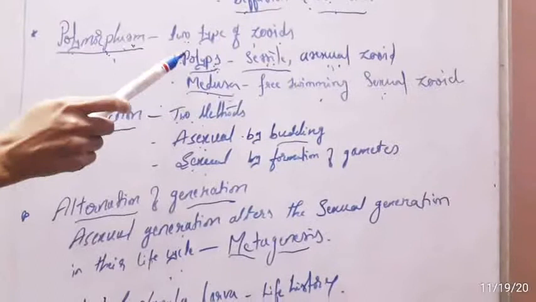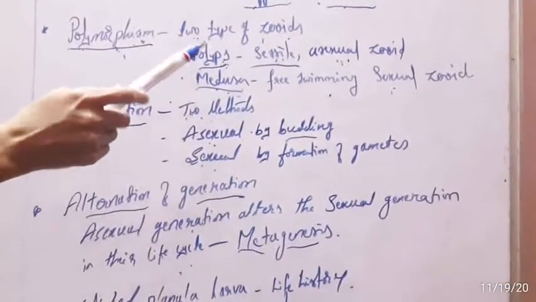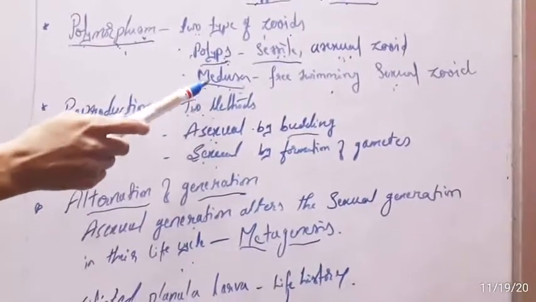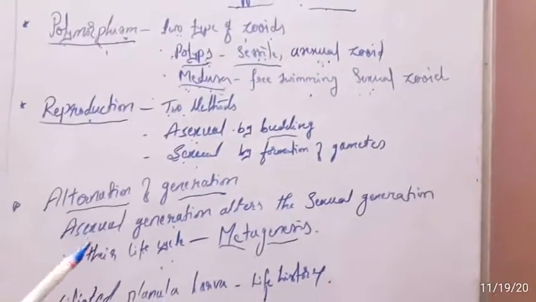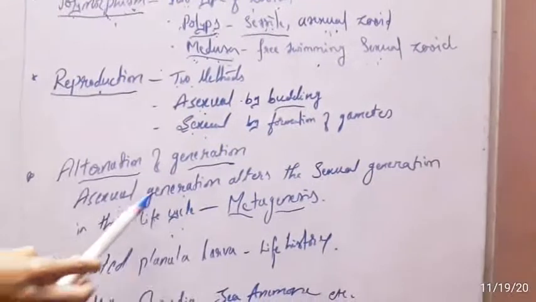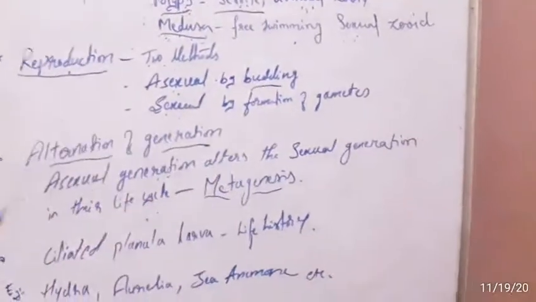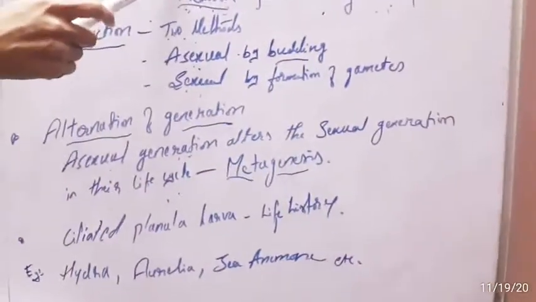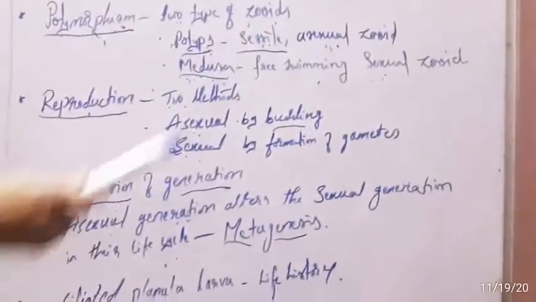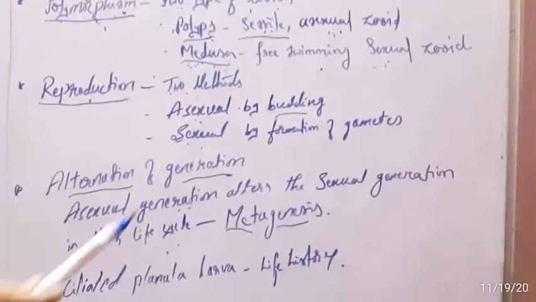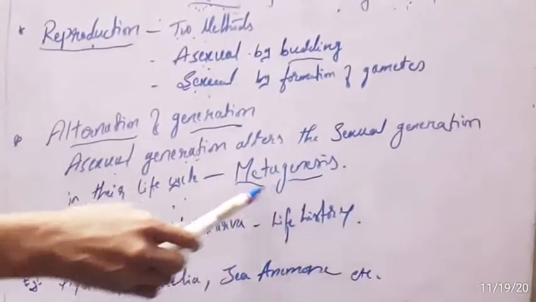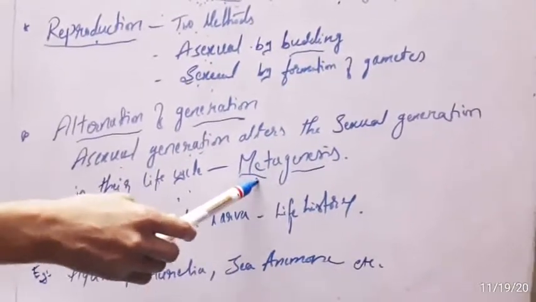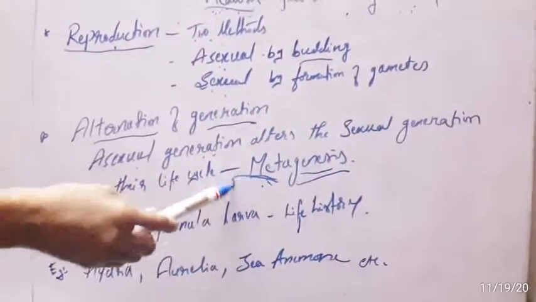So the polyp generation alternates with the sexual generation, the medusa, in the life cycle. This alternation of generation is called metagenesis. This is the important point: metagenesis.